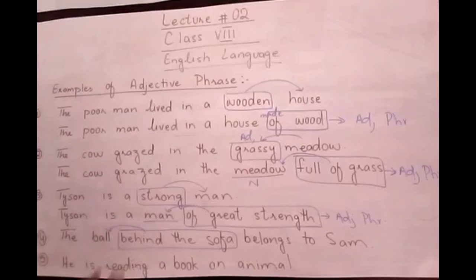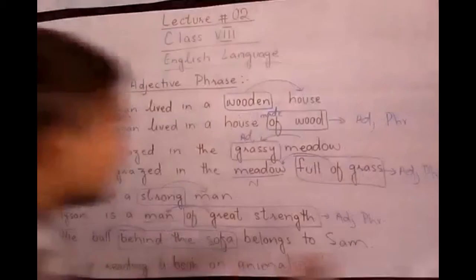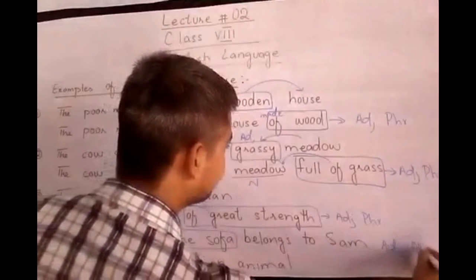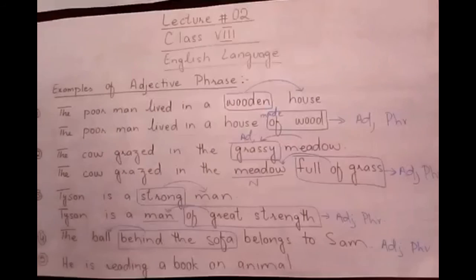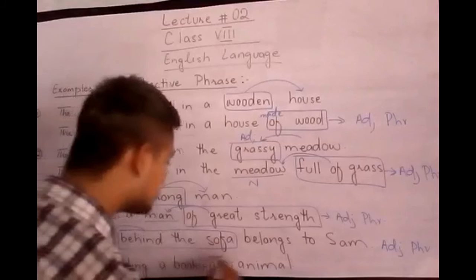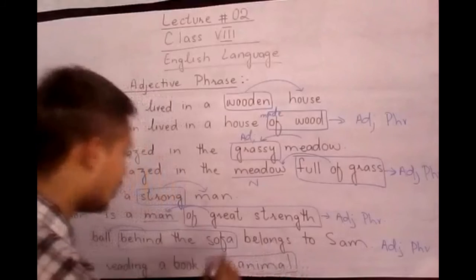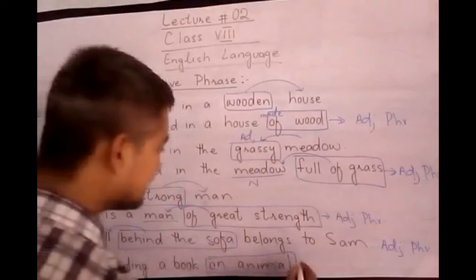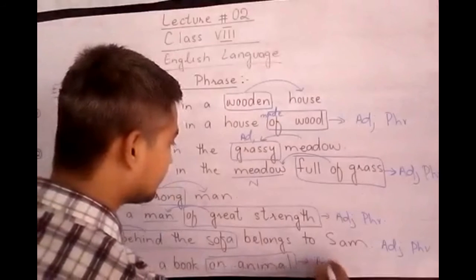Behind the sofa. This is its quality or description. This is its adjective phrase. Okay students, now look at the fifth one. He is reading a book on animals. So book of what sort? What kind? On animals. So on animals is an adjective phrase here.